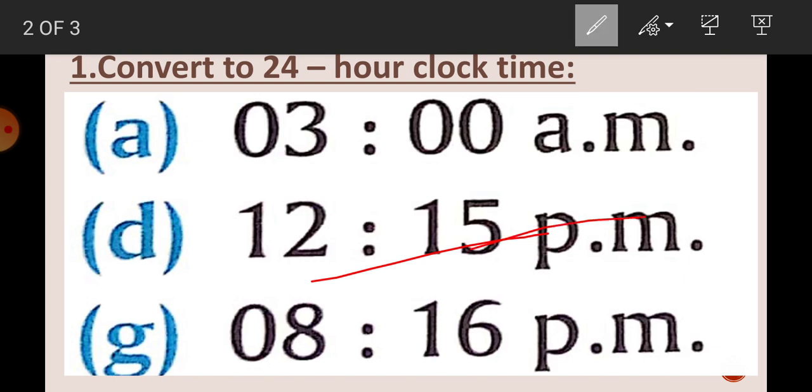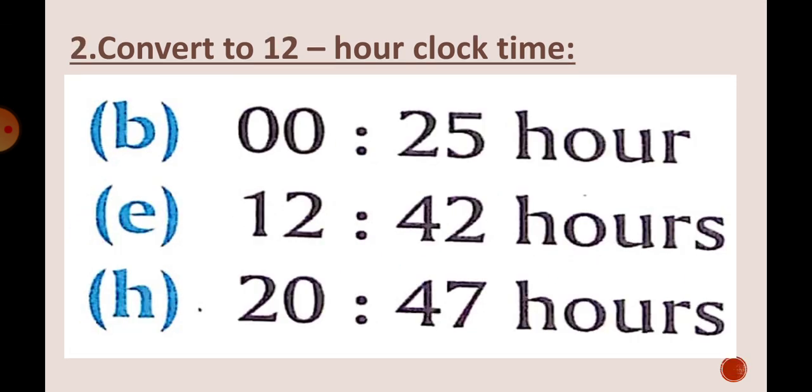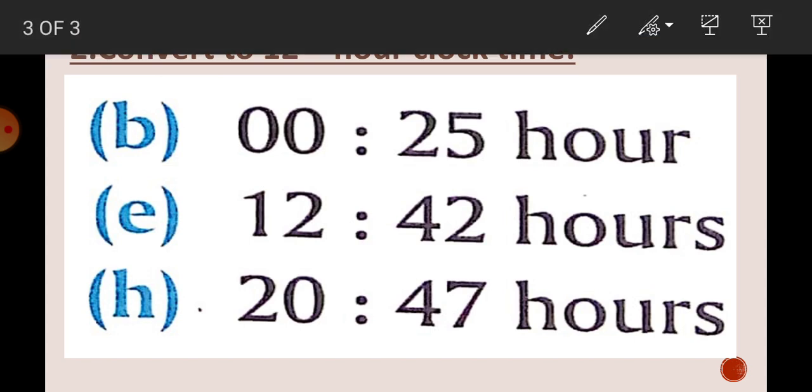Now, how to convert the given time into 12 hours? If the time is given in 24 hours, then how are we going to convert it into 12 hours? Whenever the time is given in 24 hours, if the given number is smaller than 12, you will copy the same number and in place of hours you will write AM.